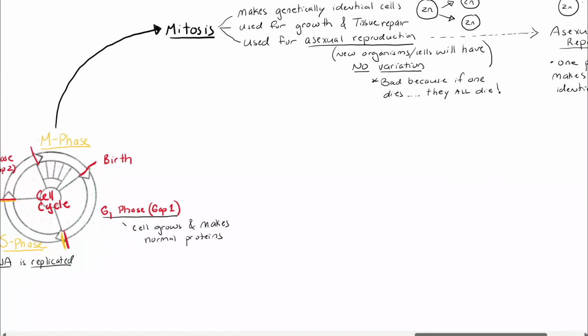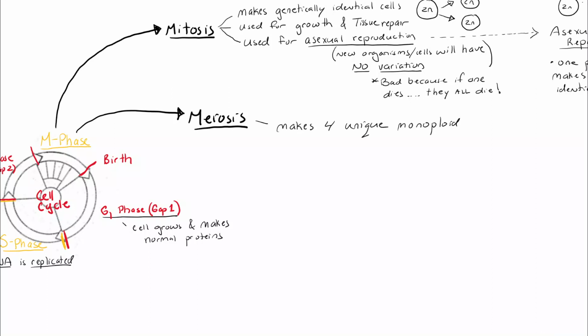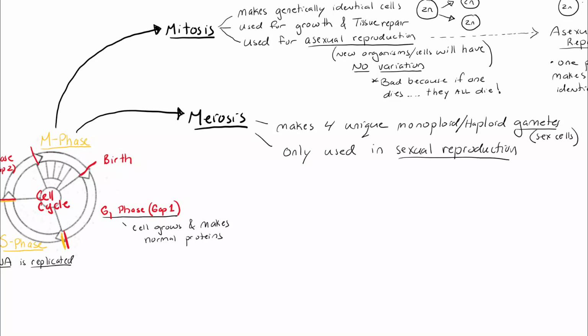Both have no variation. The other direction: this cell, if this is a sex cell, could do meiosis, where 4 unique monoploid or haploid gametes, sex cells, are made. Remember, meiosis only makes sex cells. And meiosis is exclusive to sexual reproduction. It is not used at all in asexual reproduction.